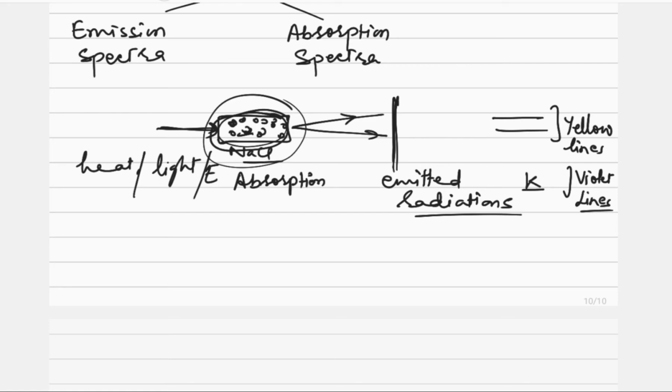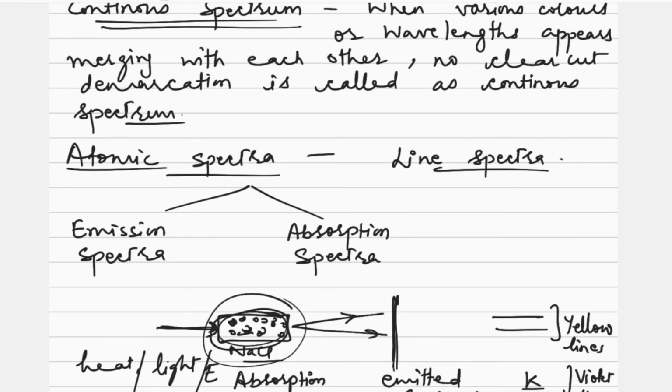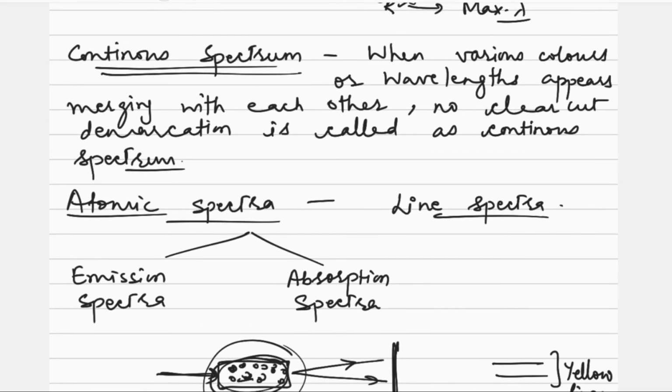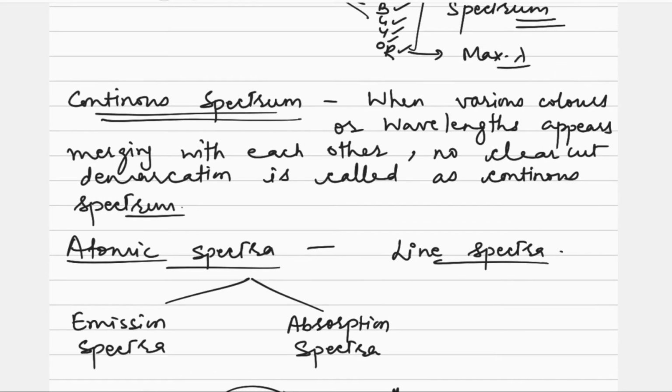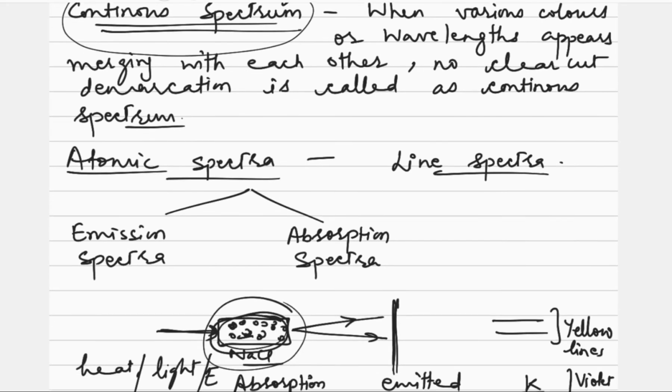So this type of spectrum is called a line spectrum, because it is appearing in the form of lines. Please understand, we are doing the classification of spectrum in two ways. One is on the basis of the pattern. If they appear in continuation, like if there is no clear-cut demarcation between the various wavelengths, it is called a continuous spectrum. So this is on the basis of the appearance, how it appears on the screen. If we observe it in the form of clear-cut lines, then it is called a line spectrum.